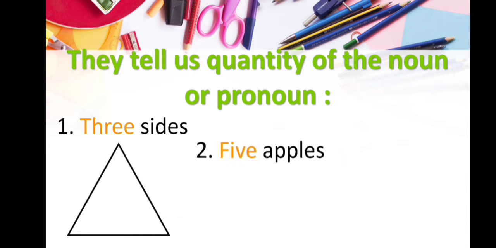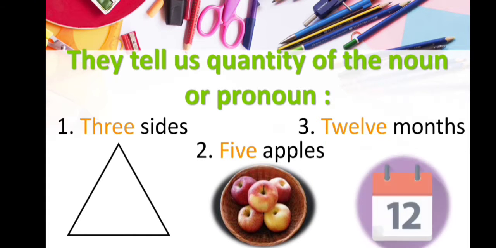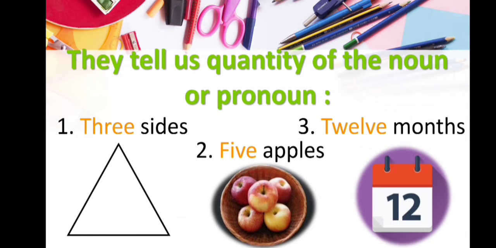The second one is 5 apples. As you can see in the bucket there are 5 apples, and the number 5 defines the particular number of apples. That's why 5 is an adjective. The next is 12 months. Here you can see that the word 12 defines more about the quantity of the months. That's why 12 is an adjective here.